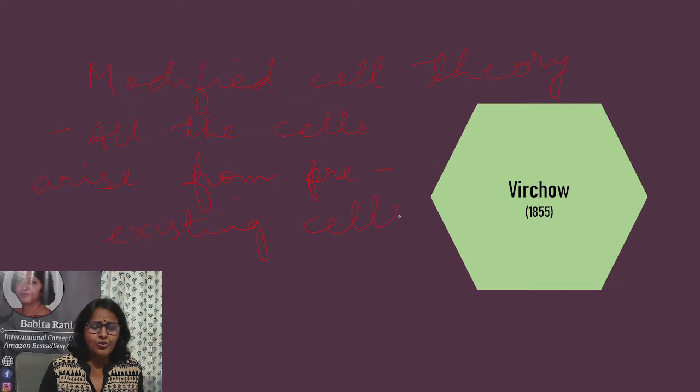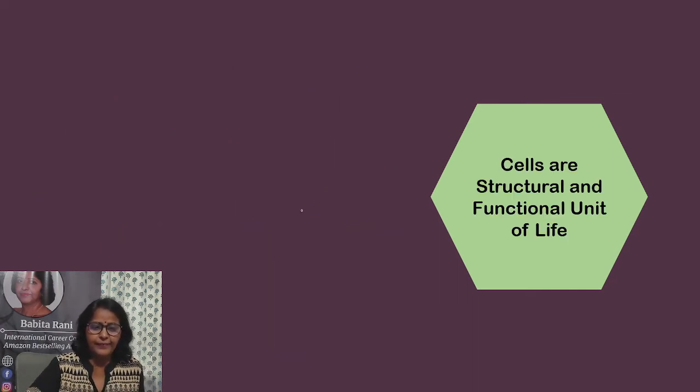And these together formulated the cell theory. What are the three facts in cell theory? First, every living organism is made up of cells. Second, cell is the basic fundamental unit of life. And third, all cells arise from pre-existing cells.